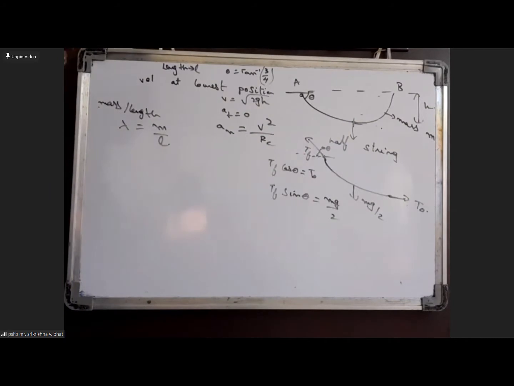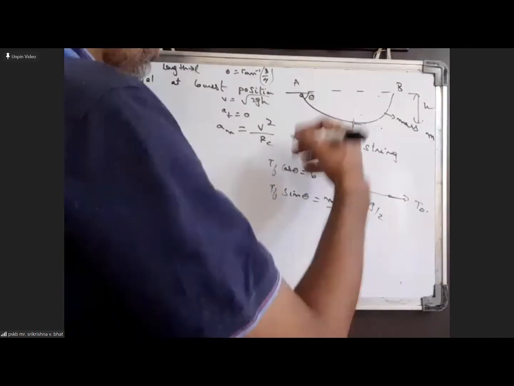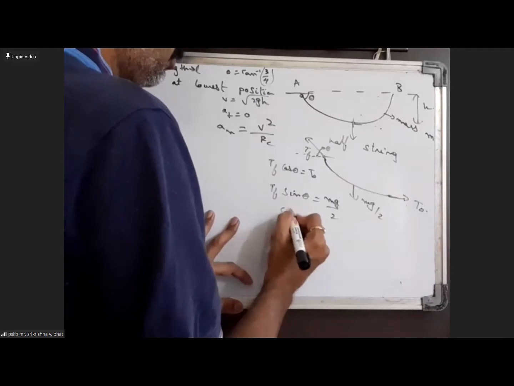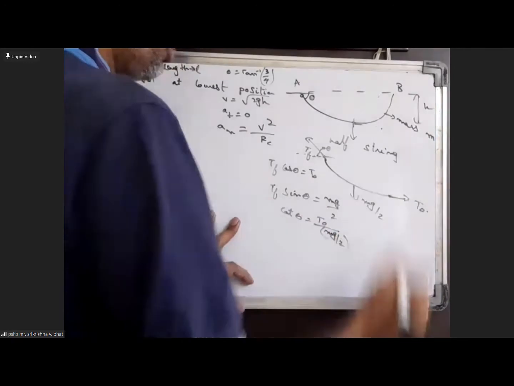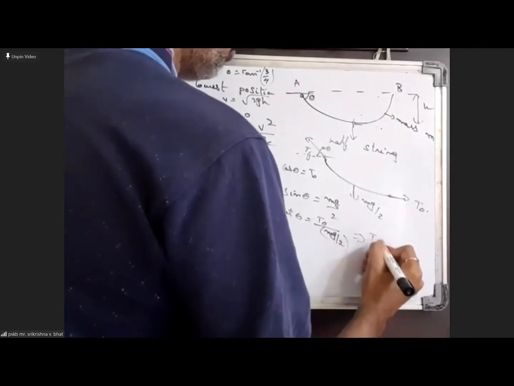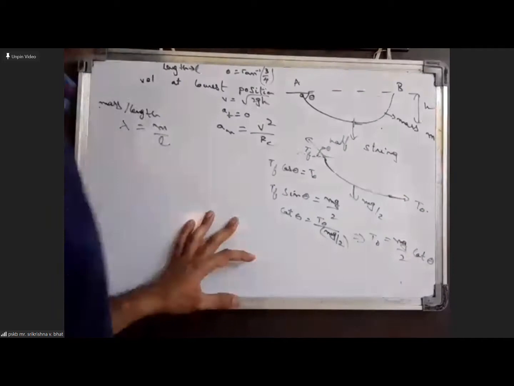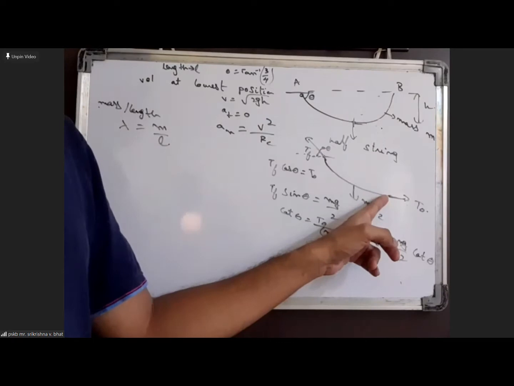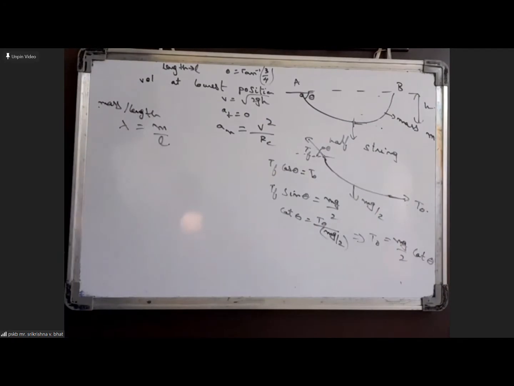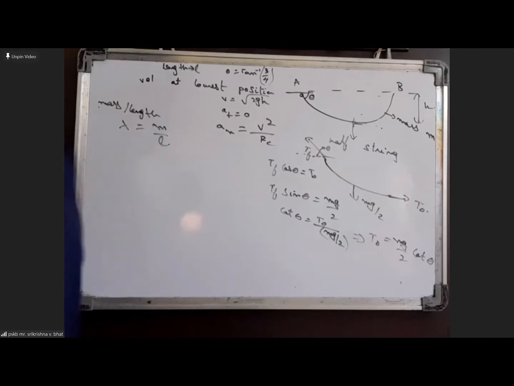You can get T naught from here. If we divide these two equations, we will get T naught in terms of mg. Dividing both the equations, we get cot theta equal to T naught by mg divided by 2, or that gives you T naught is equal to mg by 2 cot theta. So the tension acting at this position comes out as mg by 2 cot theta. Of course, you can find the tension at the other position also by using the same equations.